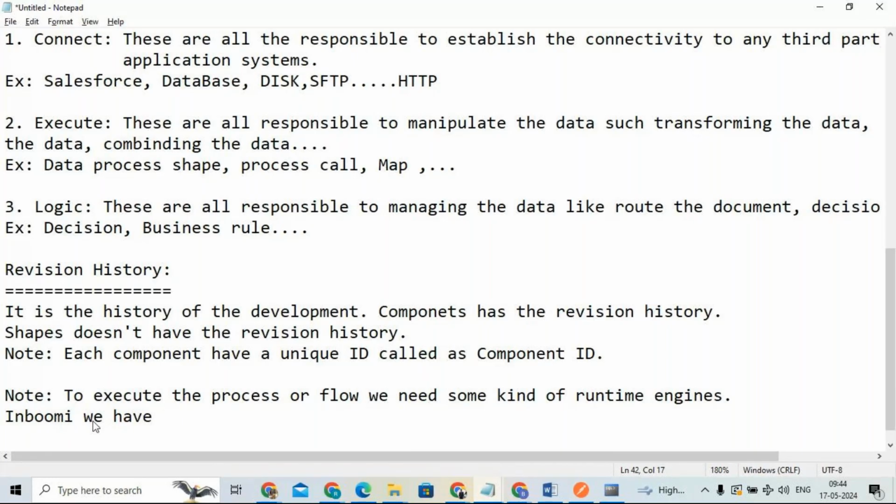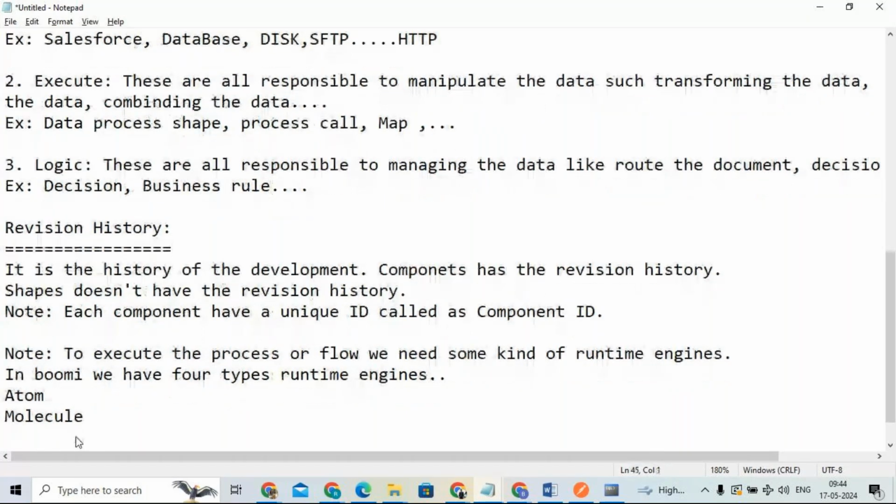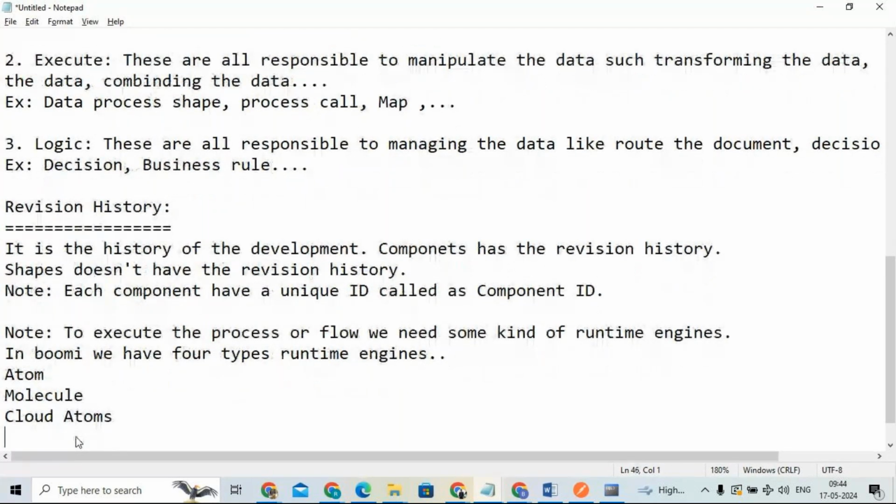We have four types of runtime engines: one is atom, one is molecule, another is cloud atom, and the group of atoms, or cluster atom.